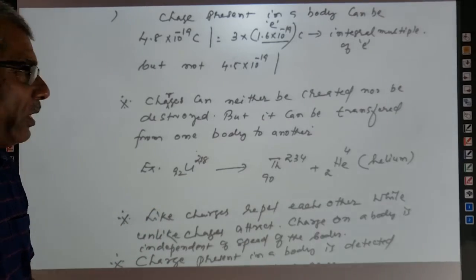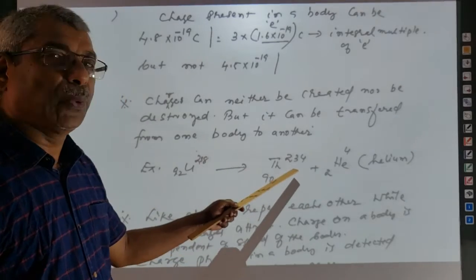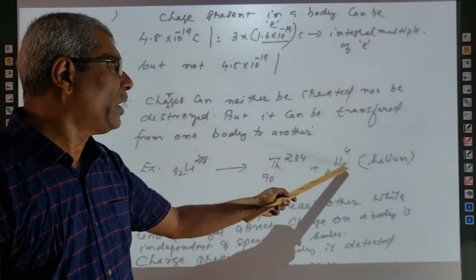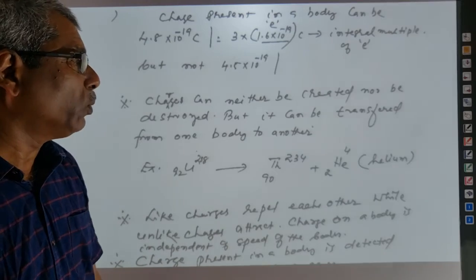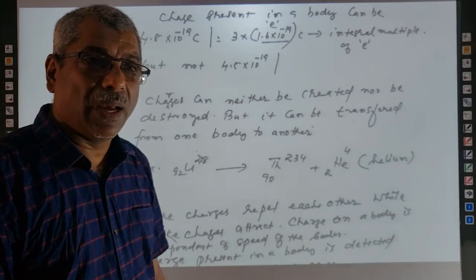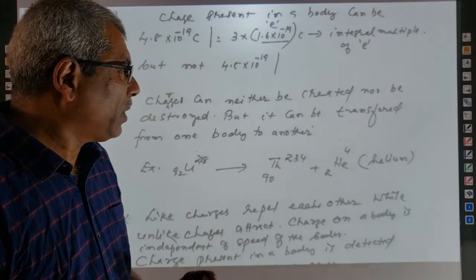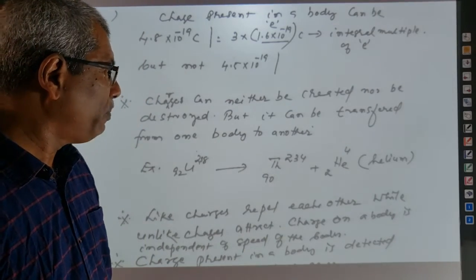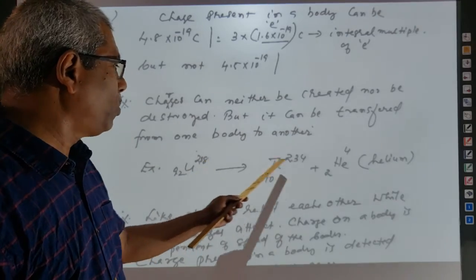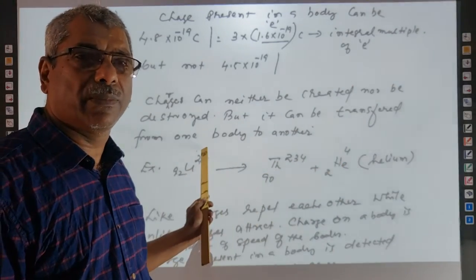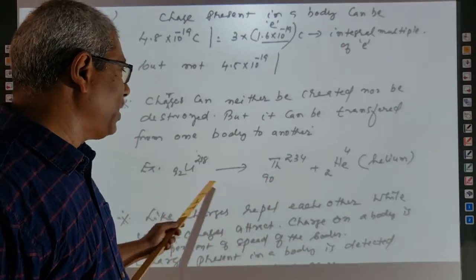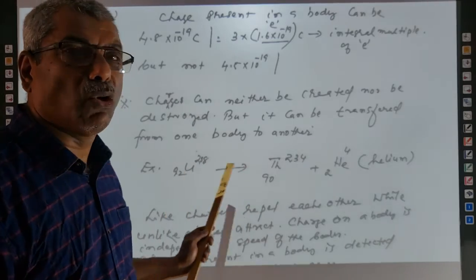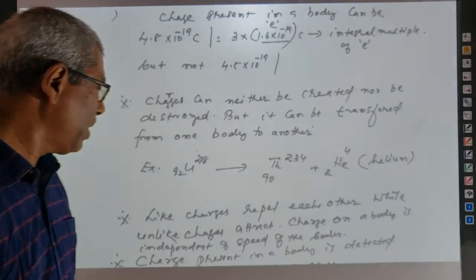You see here, uranium-238 with 92 protons gives rise to thorium-234 with 90 protons plus helium-4 with 2 protons. Helium having no electron is called an alpha particle. In this case also, 234 plus 4 is equal to 238, and 90 plus 2 is equal to 92, which is the number of protons here. So it always remains constant. The charges can neither be created nor be destroyed.